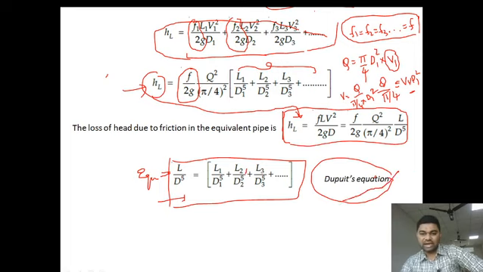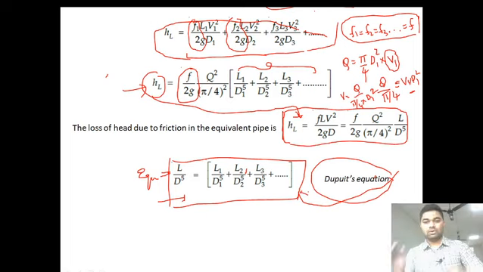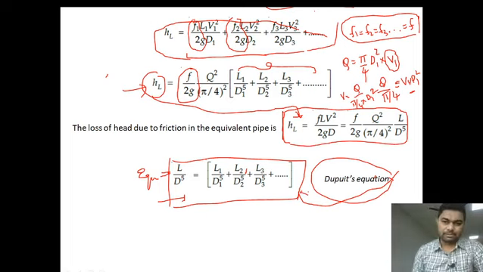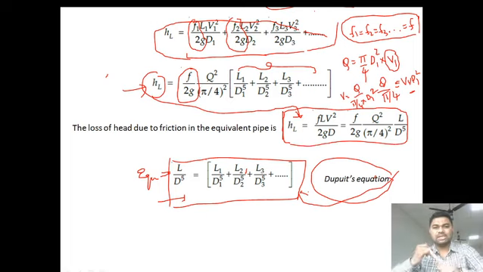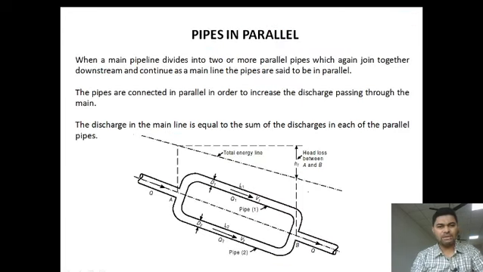In this, what are we designing? We are designing an equivalent pipe. Dupuit's equation is used to design an equivalent pipe. Okay. So, we have seen pipes in series or compound pipes, and we have seen equivalent pipe. One more type of pipe is remaining, that is pipes in parallel. Let us see what pipes in parallel is all about.